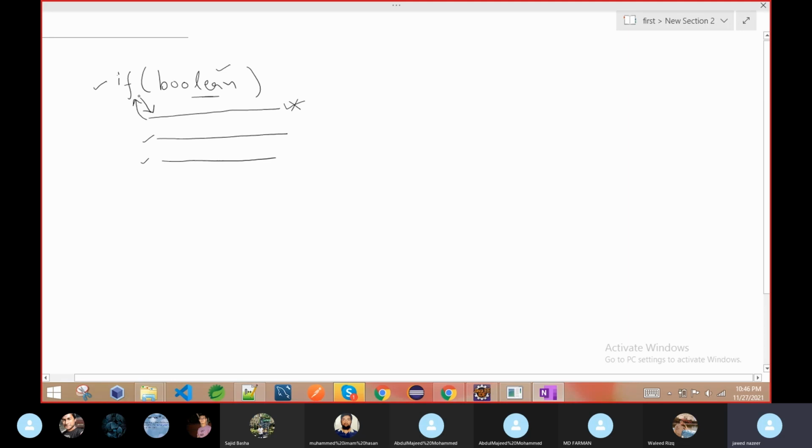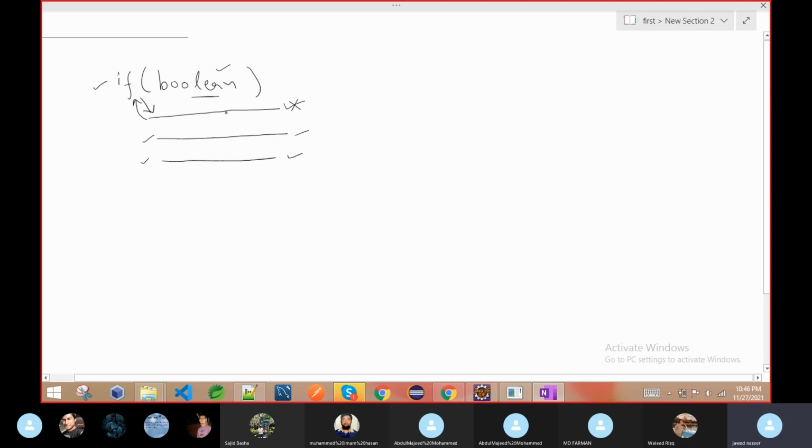If the condition is true, that line will execute. If the condition is false, that line will not execute. This is the default way if works. So don't think that if there are more than one line, then if has an effect on this line also or this line also.